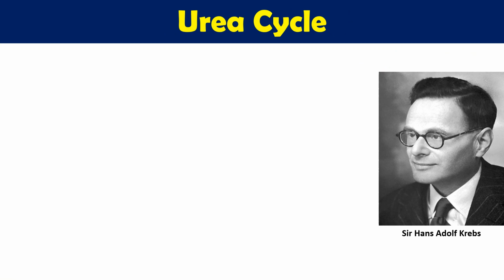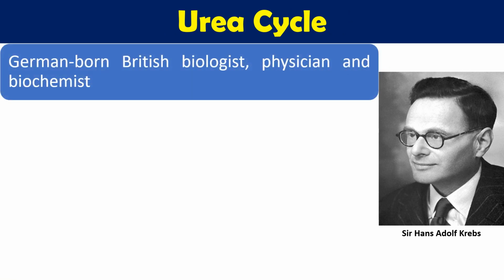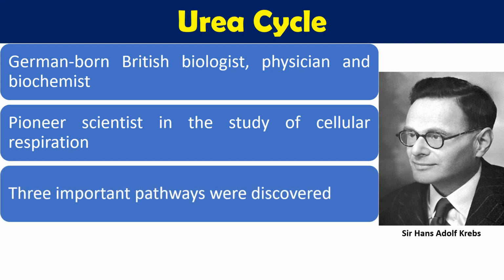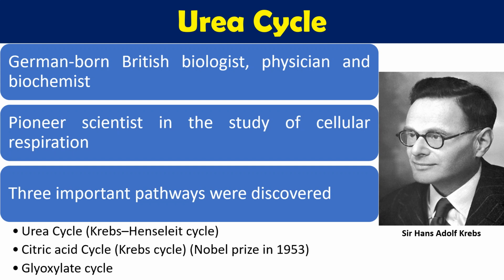Now in the urea cycle, this is the gentleman, Sir Hans Adolf Krebs. He was a German born British physiologist, biologist, physician and biochemist. He was a pioneer scientist, especially for the study of cellular respiration. Cellular respiration means all those metabolic and biochemical processes by which we produce ATP or energy. So there are three important pathways which were discovered by Sir Hans Krebs. That was the urea cycle, which is also called the Krebs-Henseleit cycle.